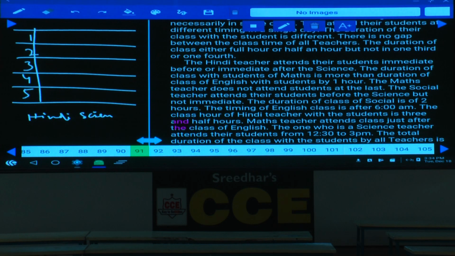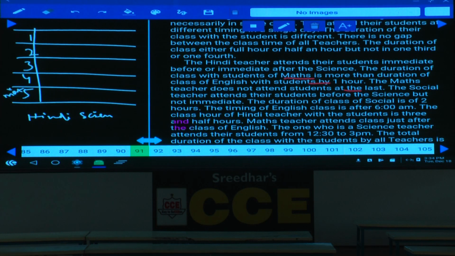And the duration of class with the students of mathematics is more than the duration of English by 1 hour. Hence, mathematics is 1 hour more than that of English. Now, if mathematics is 2 hours, English will be 1 hour. If mathematics is 3 hours, English will be 2 hours, and so on. The maths teacher does not attend students at the last. Maths cannot be at the last place.